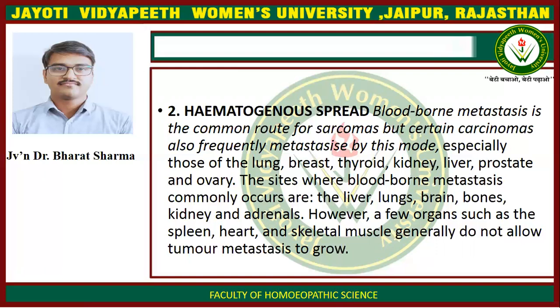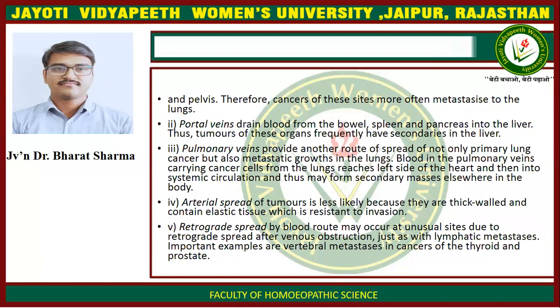The sites where blood-borne metastasis commonly occur are the liver, lung, brain, bones, kidney, and adrenals. However, a few organs such as the spleen, heart, and skeletal muscle generally do not allow tumor metastasis to grow. Cancer of these sites more often metastasizes to the lungs.